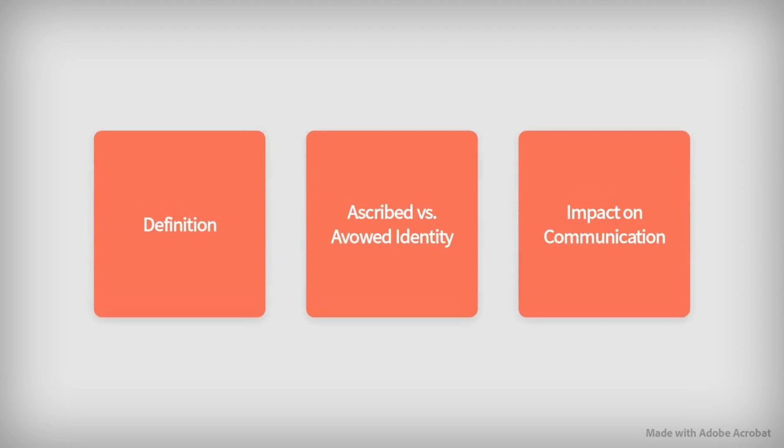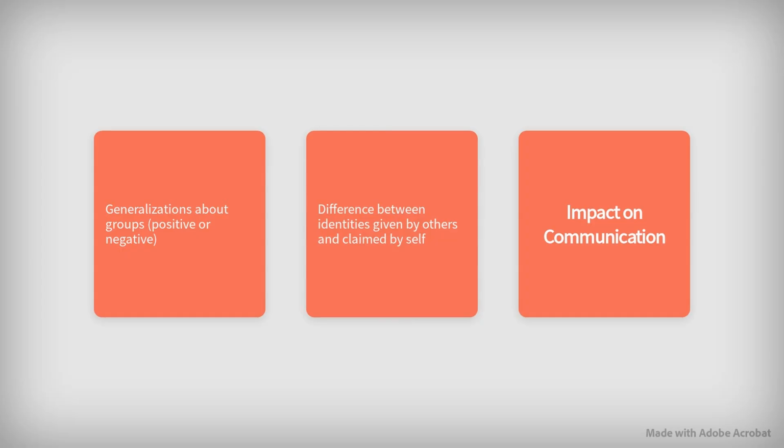Now, let's clarify what stereotypes are and how they affect our interactions and self-perceptions. Stereotypes are generalizations about groups, which can be either positive or negative. Ascribed identity is what others assign to us, while avowed identity is how we see ourselves. When ascribed and avowed identities don't match, it can lead to misunderstanding and conflict in communication.